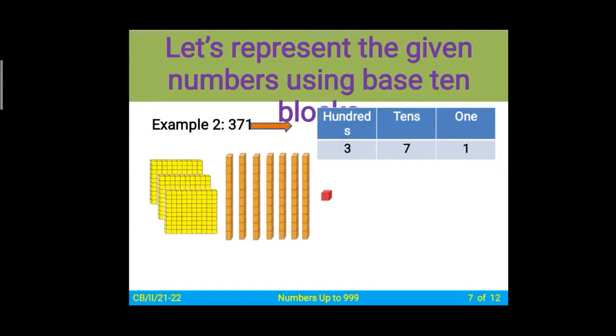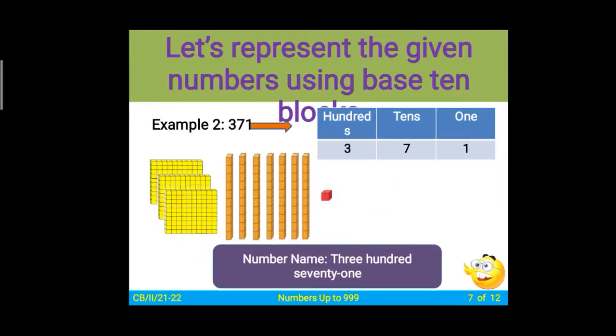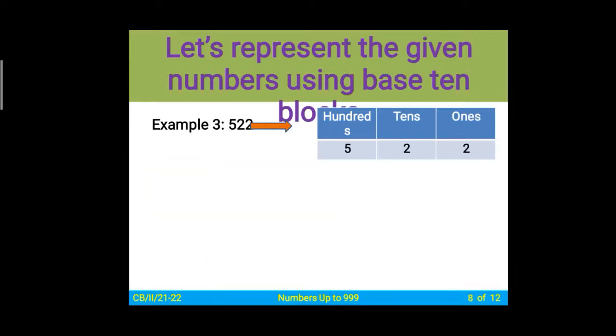Second example, 371. You can see here the hundreds place, tens place and the ones place. On the ones place there is a 1, so you can see the red symbol. On the tens place there are 7 blocks of 10, and on the hundreds place there are 3 blocks of 100, represented by the yellow blocks. Orange means a tens place value, red means ones, and yellow means a hundred. This is called 371.